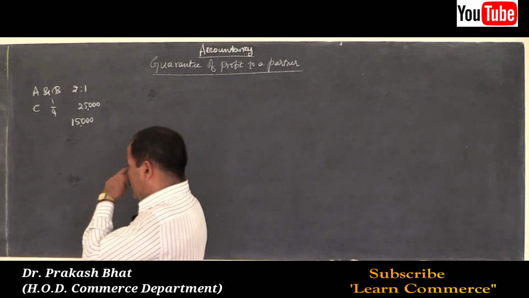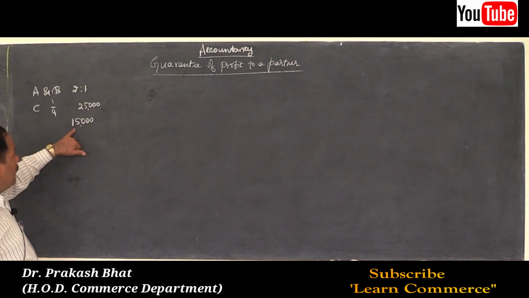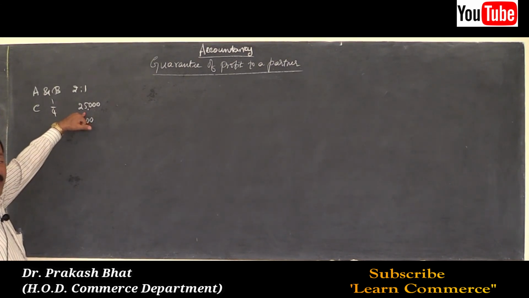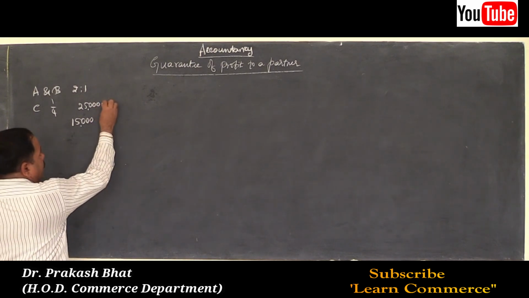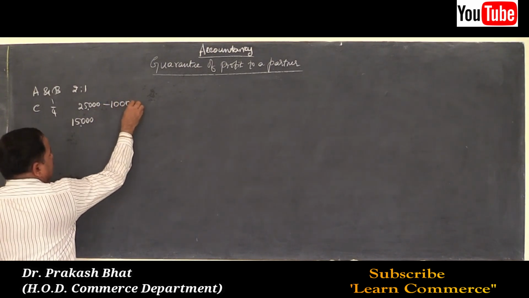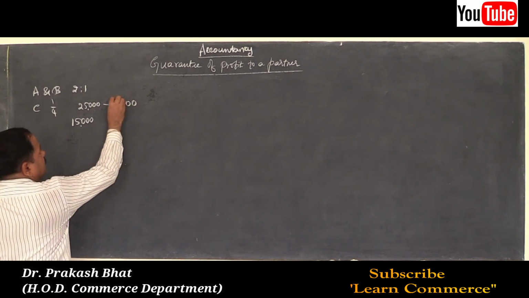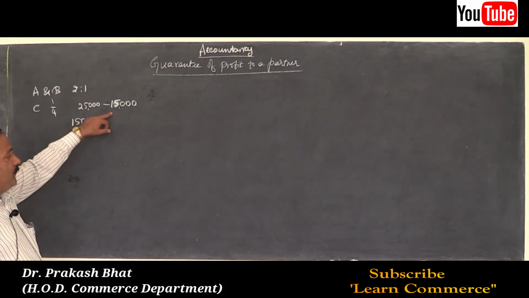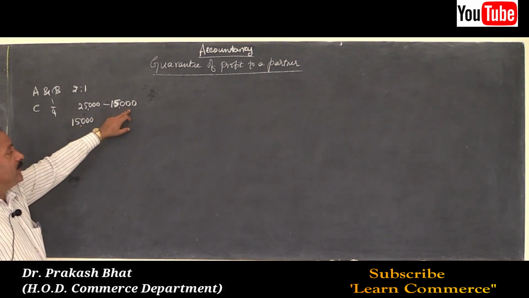So, in this case, what should be done? 15,000 is payable to Mr. C as per the profit sharing ratio and as per the profit earned by the firm. Now, the shortage is rupees 10,000, that is 25,000, the guarantee given, minus 15,000, C's share in the profit as per the calculation.